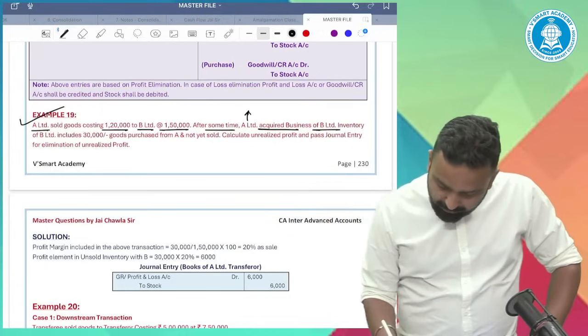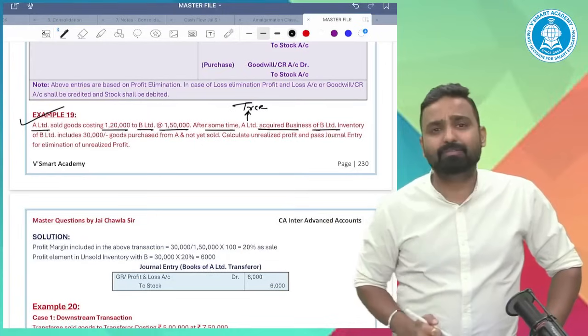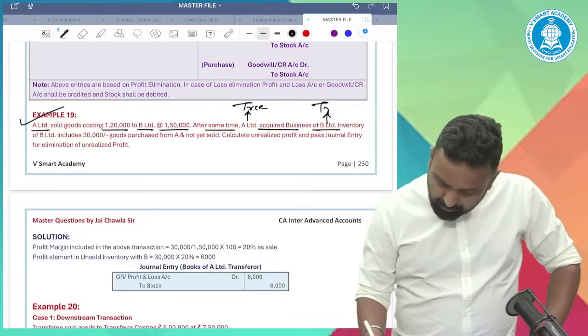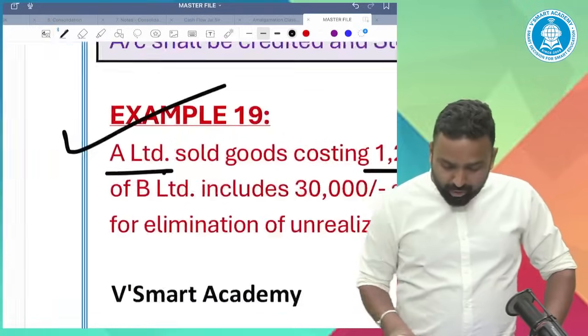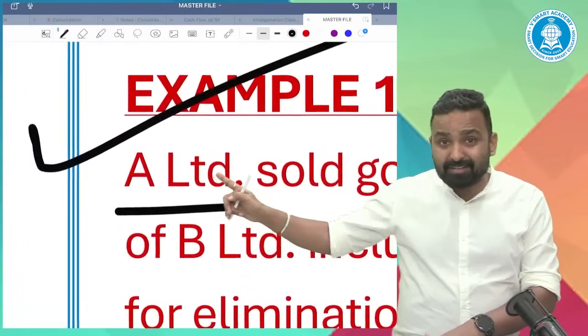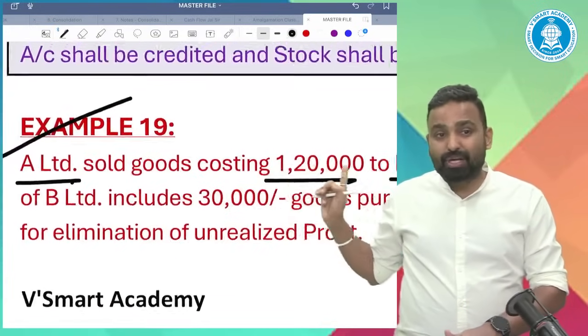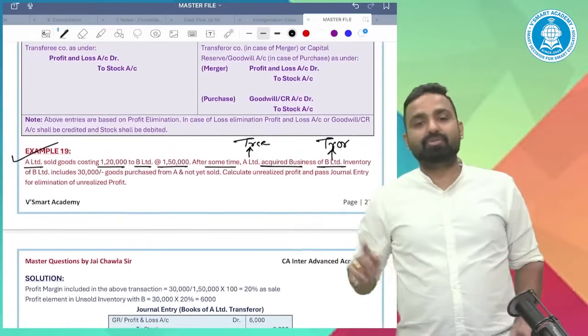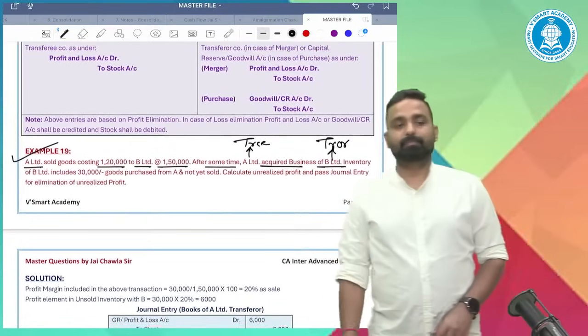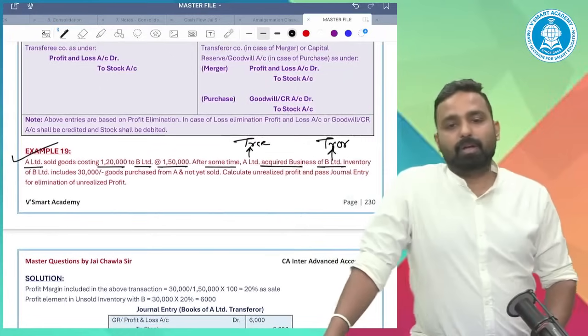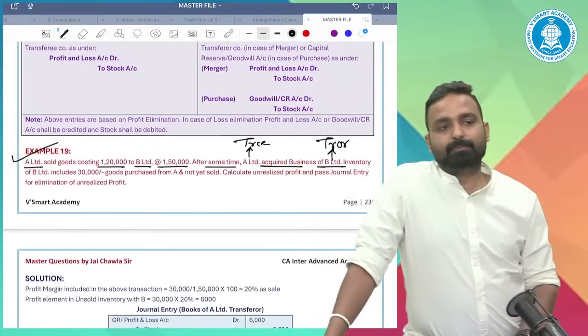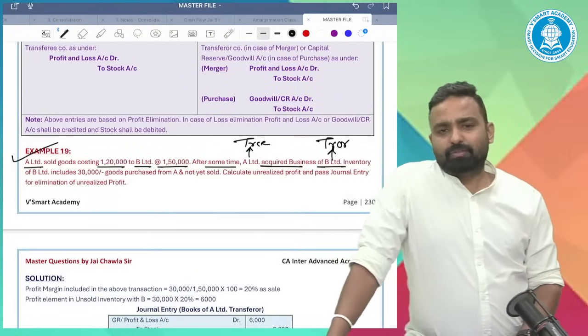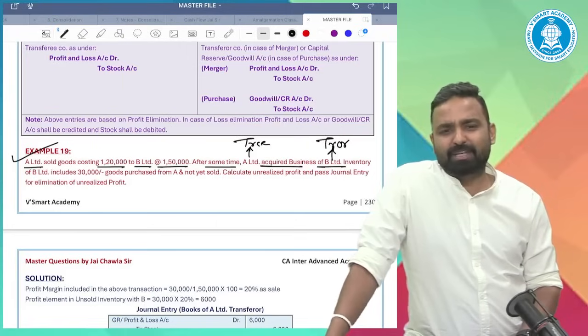So A becomes the transferee, and B becomes the transferor. Now who sold goods? The transferee sold goods to the transferor. So tell me, which transaction is this, downstream or upstream? Guys, you are wrong. It's not upstream. It's a downstream transaction.